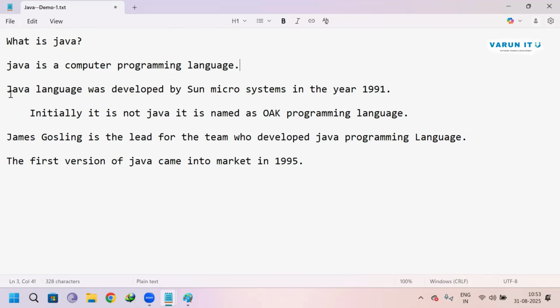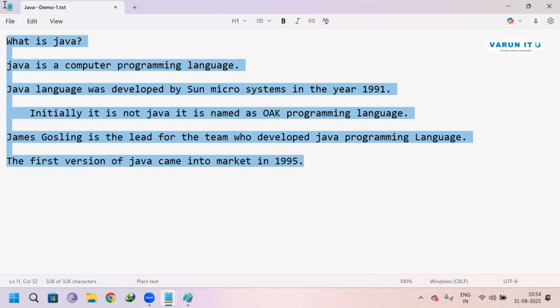Java was developed by Sun Microsystem company in the year 1991. Initially it was not Java, it was named Oak programming language. James Gosling is the head lead of the team who developed the Java programming language. The first version of Java came into market in 1995.